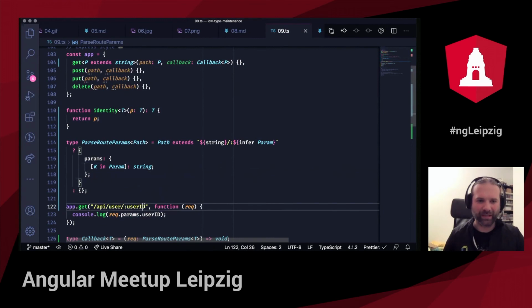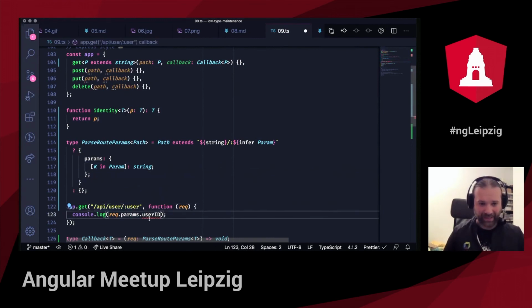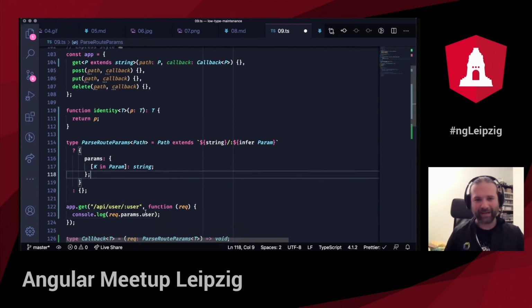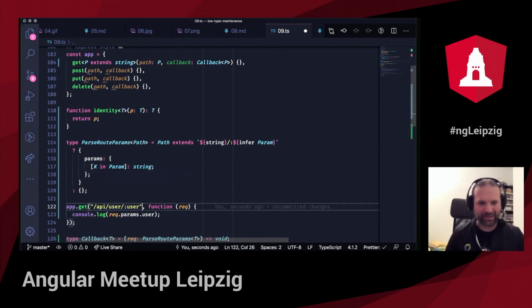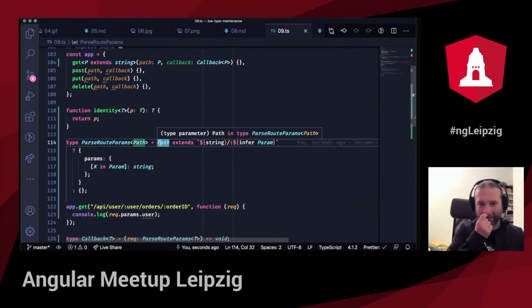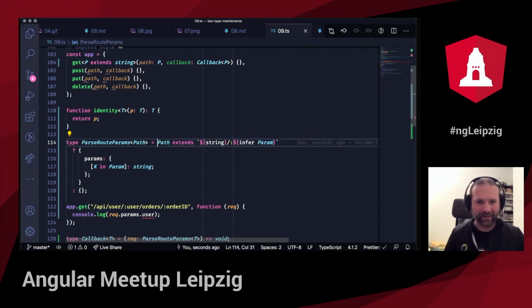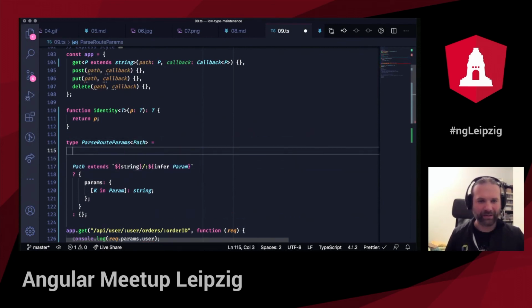So if I change it to, I don't know, just user, I get red squiggly marks, user doesn't exist anymore, but I can add user. So the string that I put in there directly reflects on the object that I have in here. That's not all, that's just for one particular thing. So I can have multiple arguments there, like orders, orderId. Okay. And what I have to do then is just making a much more elaborate string literal type where I infer the rest.